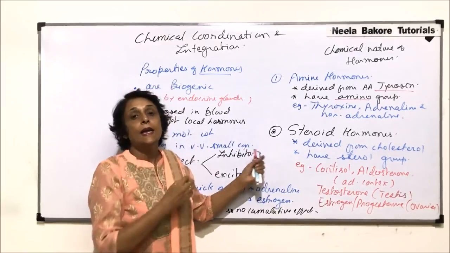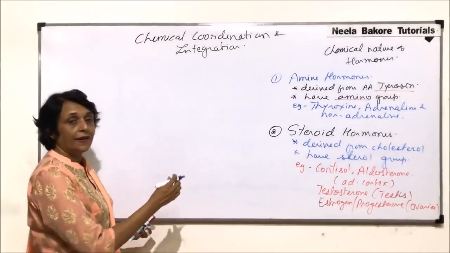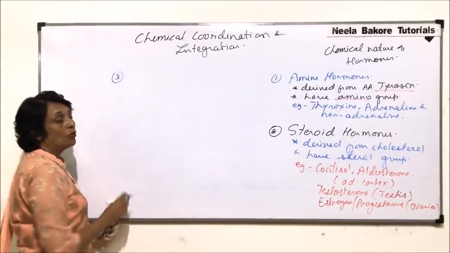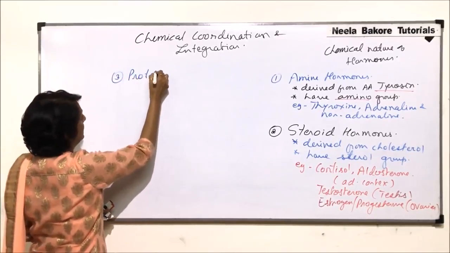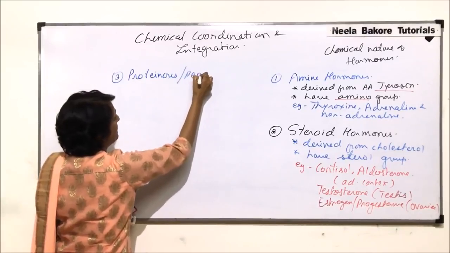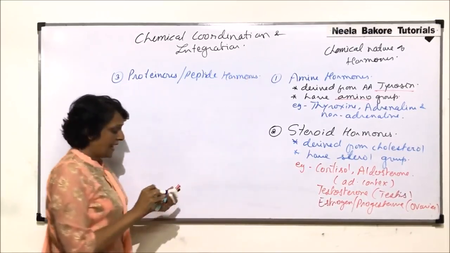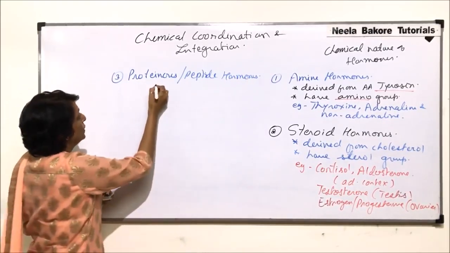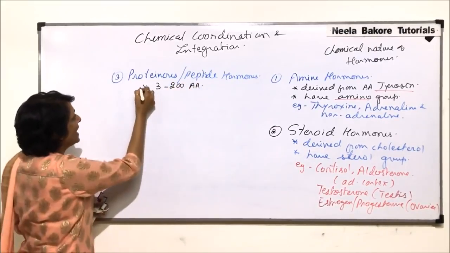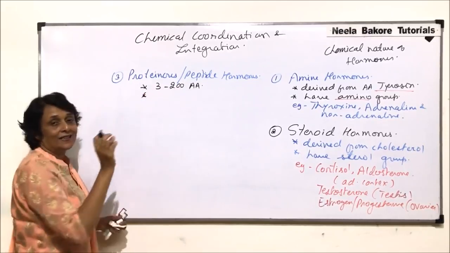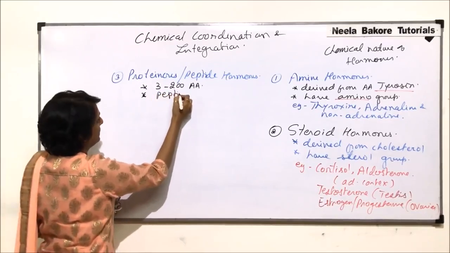The third category is the protein hormone. So let us write the third category here, and those are known as proteinous hormones or peptide hormones. This is the third category. They are made up of 3 to 200 amino acids, and these amino acids are attached with each other with the help of peptide bonds. So they have peptide bonds.